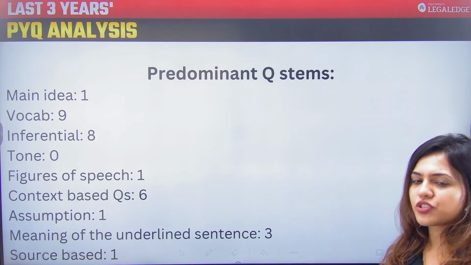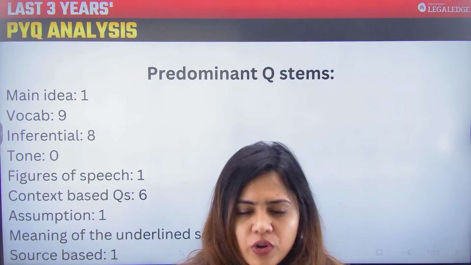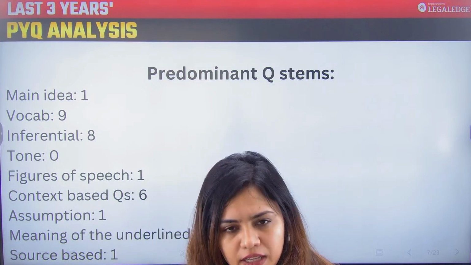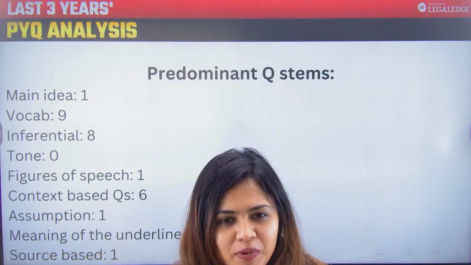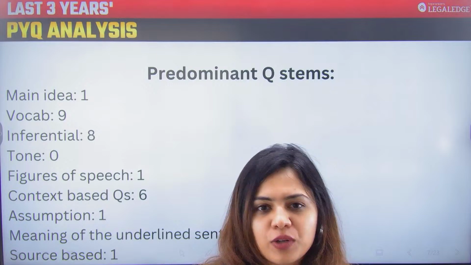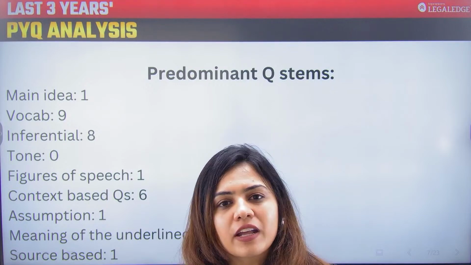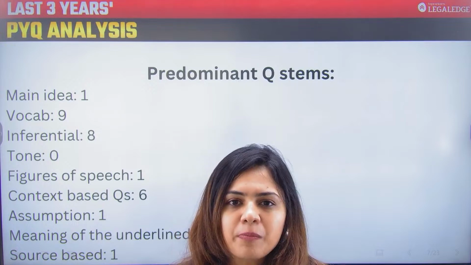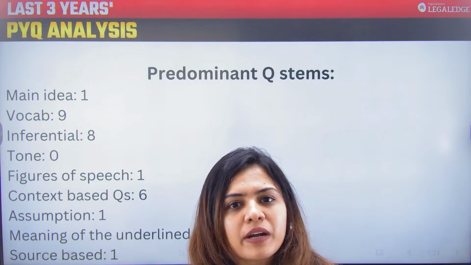There were 8 questions based on inference. ठीक है. और जब भी याद रखो inference के questions आ रहे हैं, that means the writer or maybe the person who has created the paper wants you to circle back to the passage, क्योंकि उसमें तुम्हें important details देखनी ही पड़ेंगी by referring back to the passage. So be mentally prepared. अगर inference के questions ज्यादा दिख रहे हैं तो मुझे passage में बार बार जाना पड़ेगा.